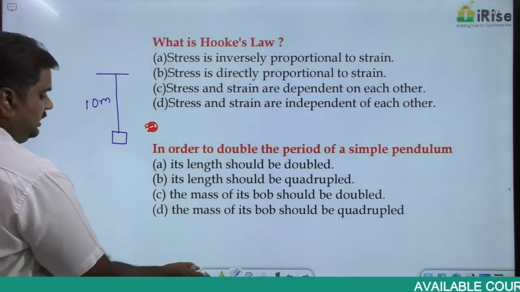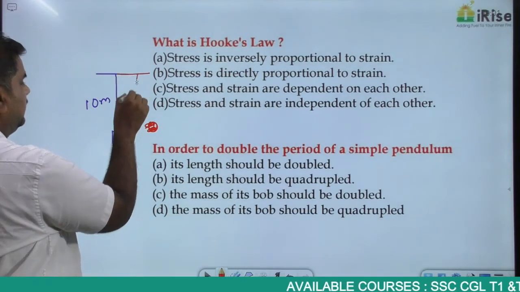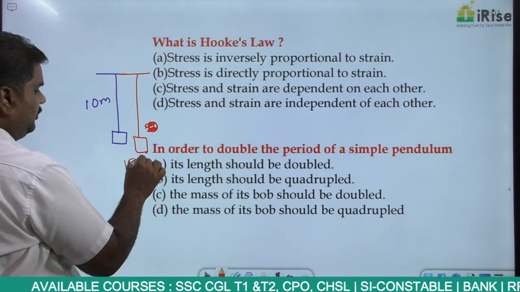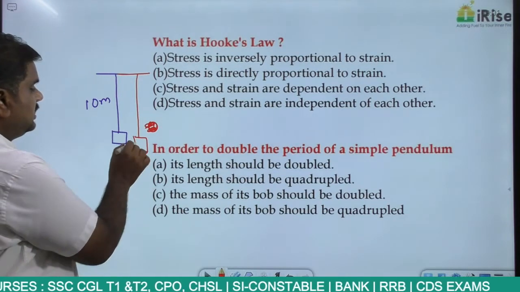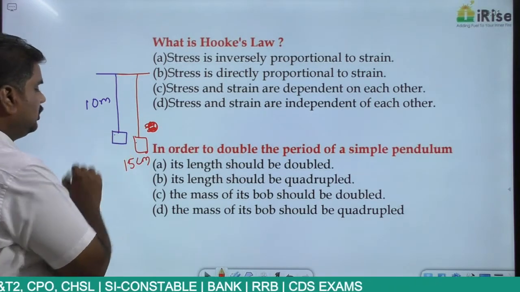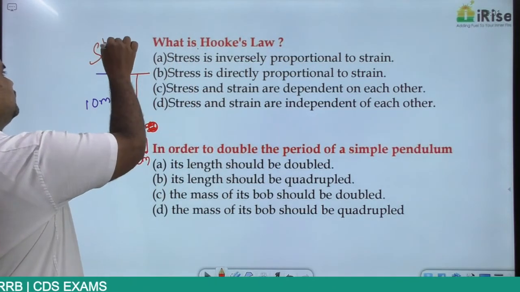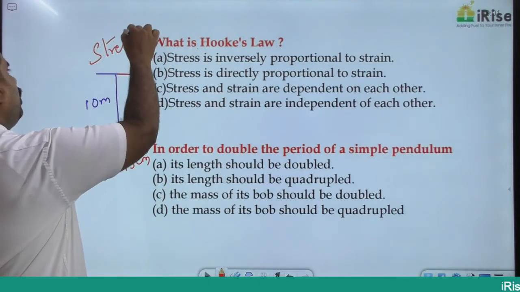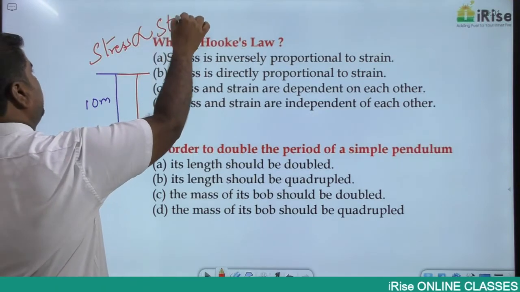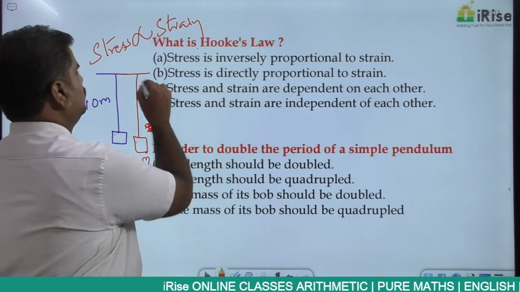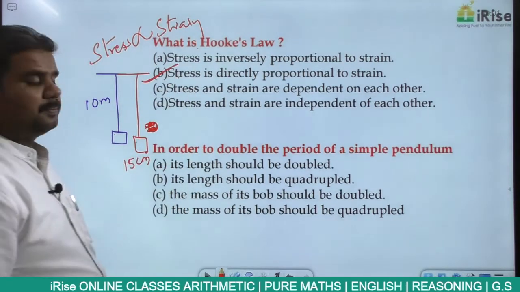The moment you add more weight, suppose the length becomes equal to 15 centimeters. Here the length is increasing. Why is the length increasing? Because of the addition of some extra weight. So according to Hooke's law, the stress acting on any object is always directly proportional to strain. Stress is always directly proportional to strain.